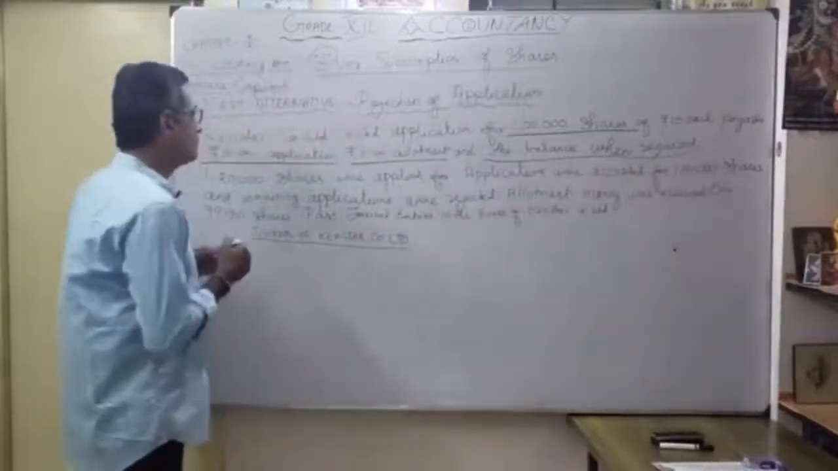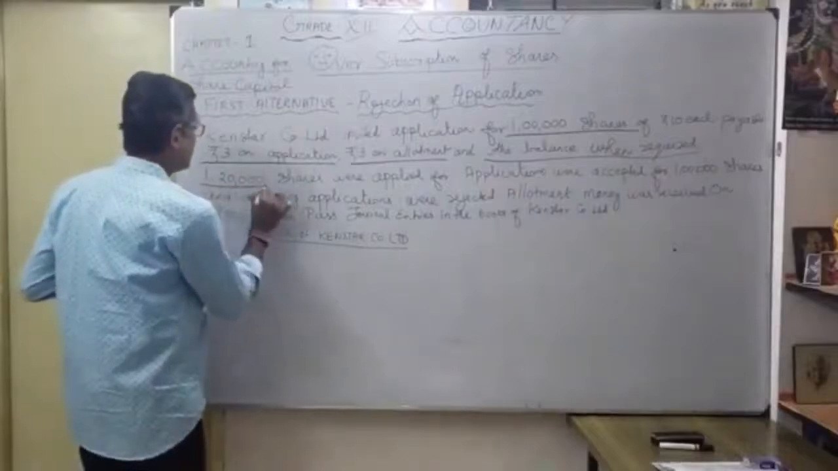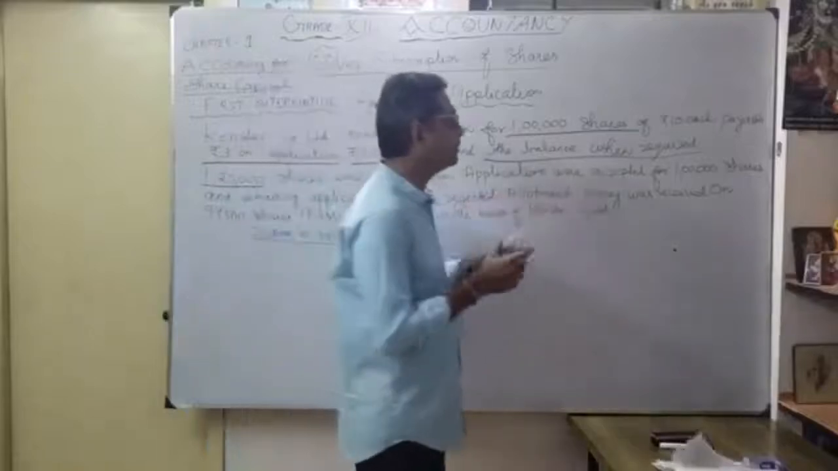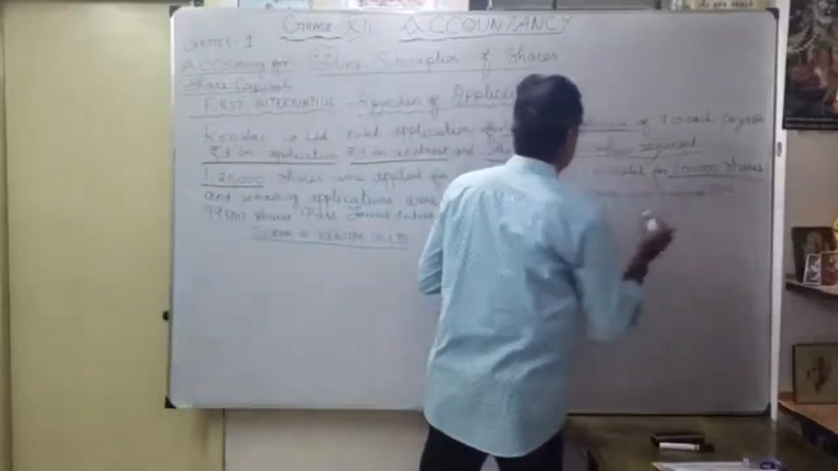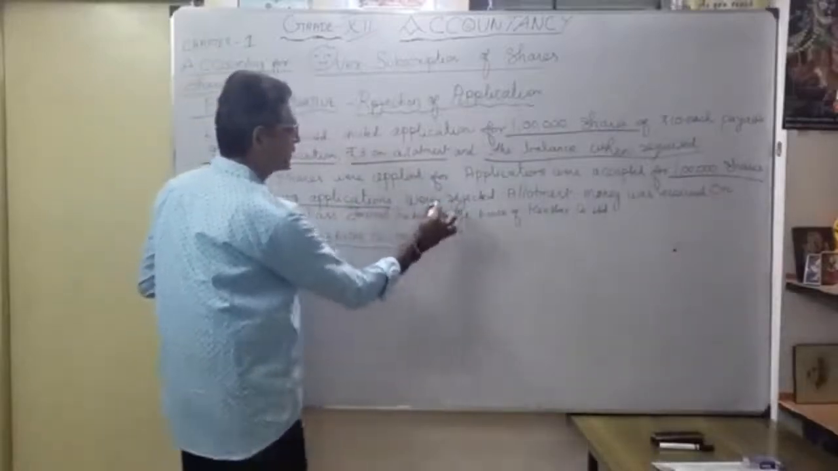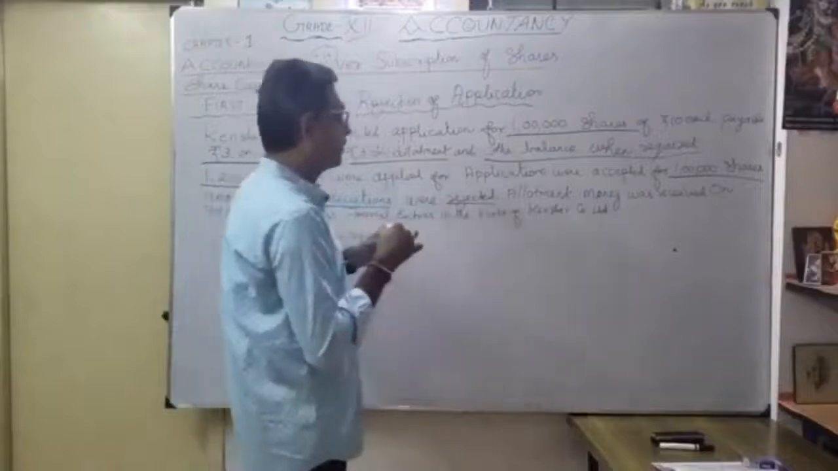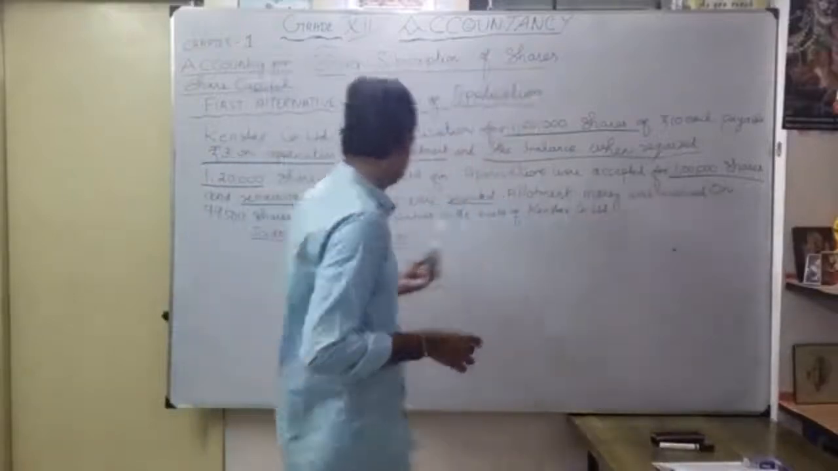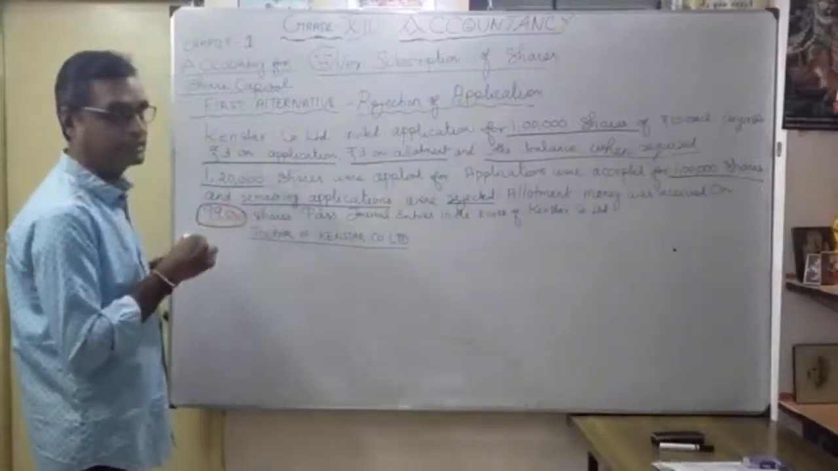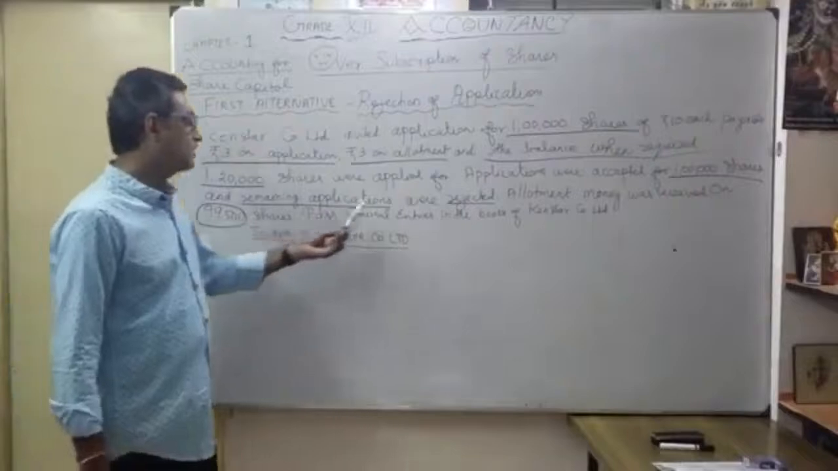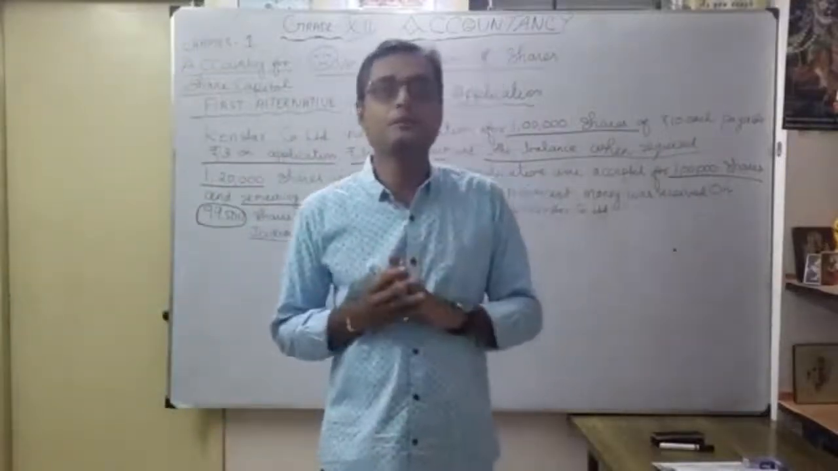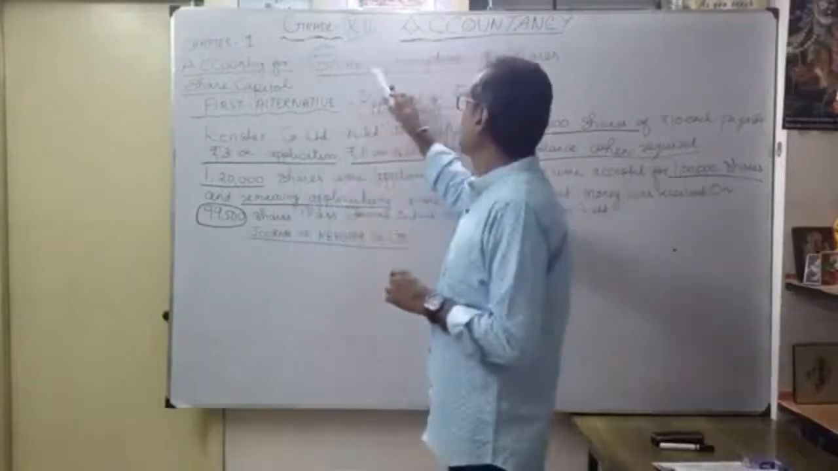See the next line. How many shares actually applied? 1,20,000 shares are applied. So applications are accepted for only how much? 1 lakh shares, and the remaining applications were rejected. Allotment money was received on only how many shares? 99,500 shares. That is the second important thing. Pass journal entries in the books of Kenstar Company Limited. Now we are going to prepare according to the first alternative, with oversubscription of shares.